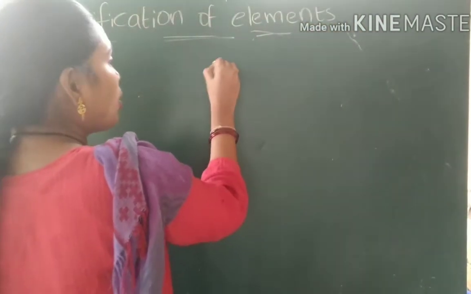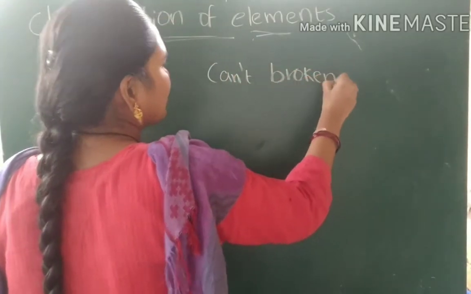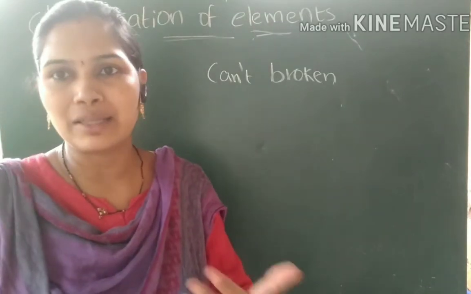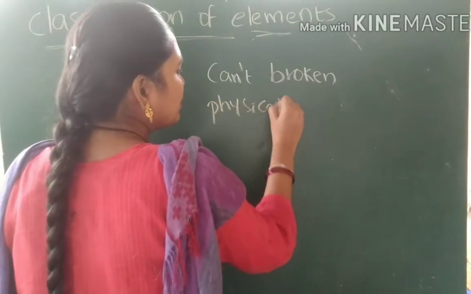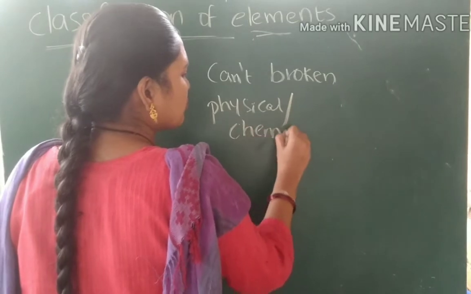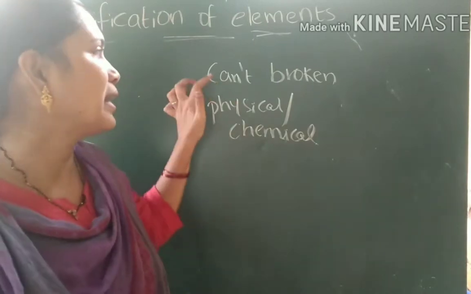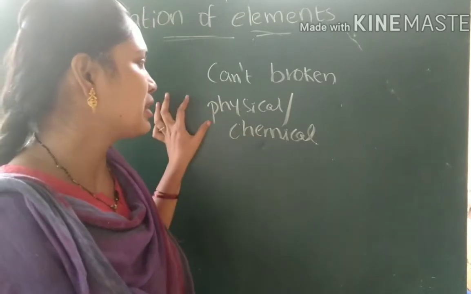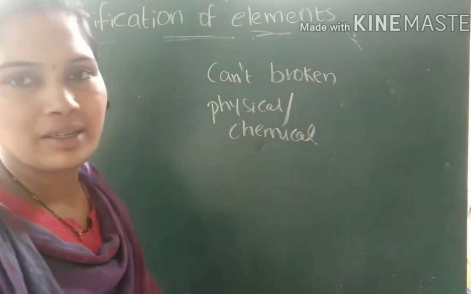An element is a substance which we cannot break down. These elements are substances which we cannot break down into other substances, either by using physical means or by using chemical means also. So that type of substance is nothing but an element.